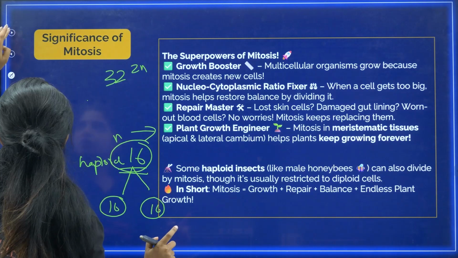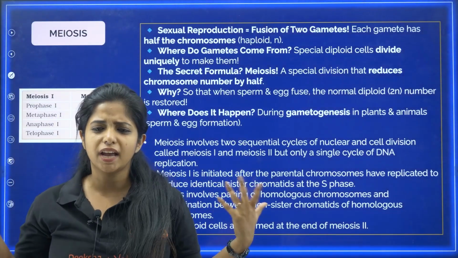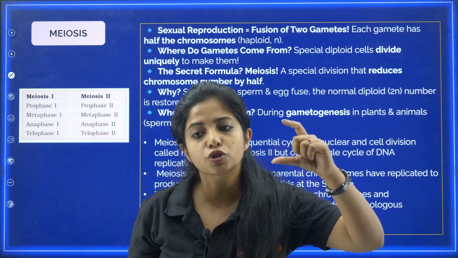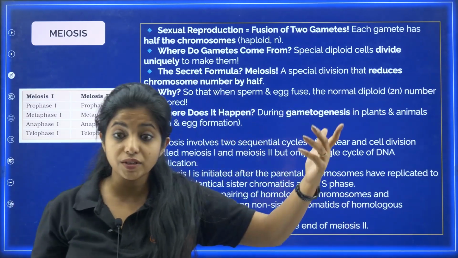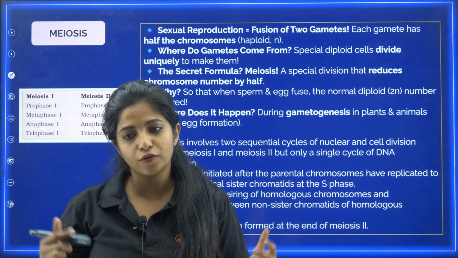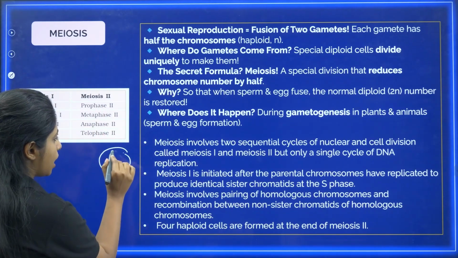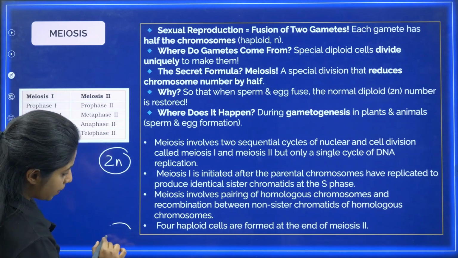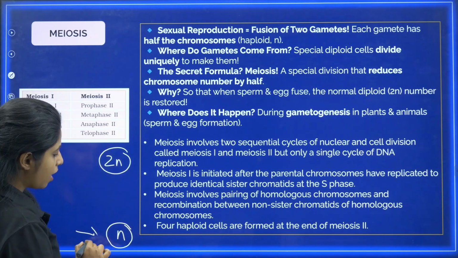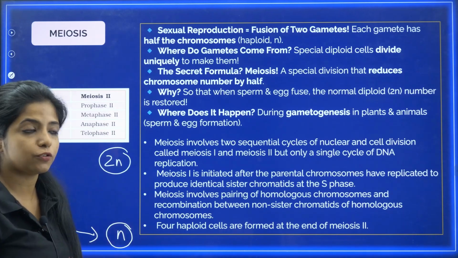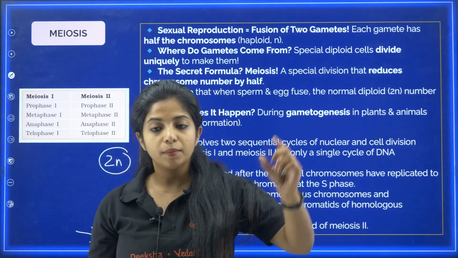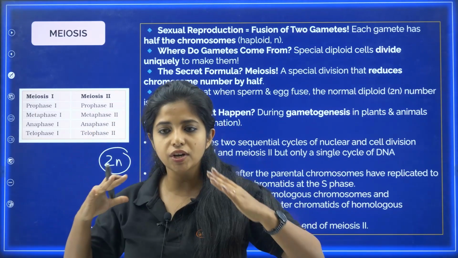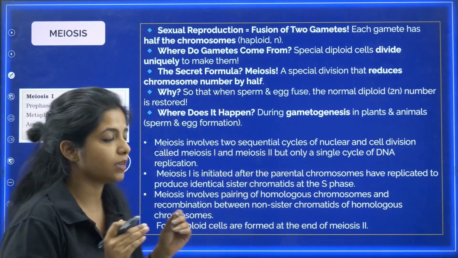Chalo, let's start meiosis. So here, general thing about meiosis, given that it happens in gametic cells, I told you already, right? Why in gametic cells meiosis happens? Because the gametes should be having half the number of chromosomes, and meiosis is the division that gives you half the number of chromosomes at the end. So basically, for example, I start off with a cell that is having 2n number of chromosomes. When I end up meiosis, I will get cells with half the number of chromosomes, and this is very much important in the process of sexual reproduction, because n from mother, n from father comes together to give back 2n.